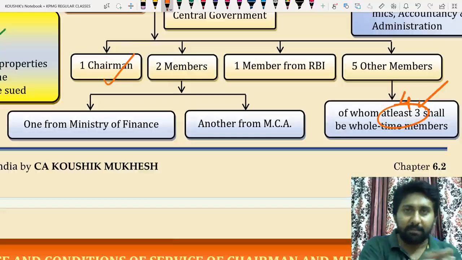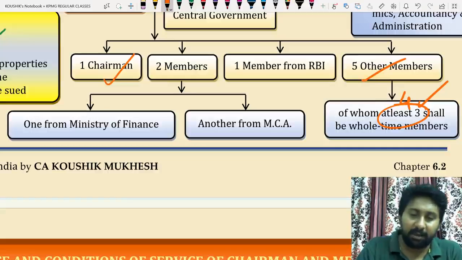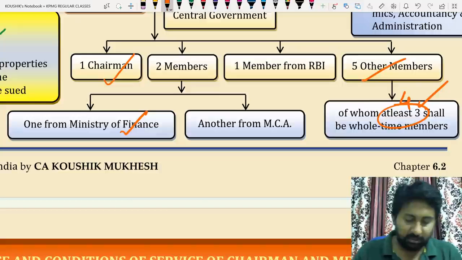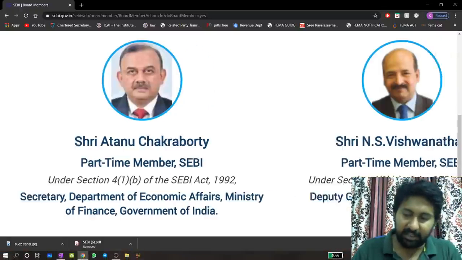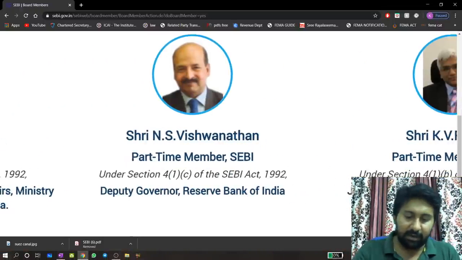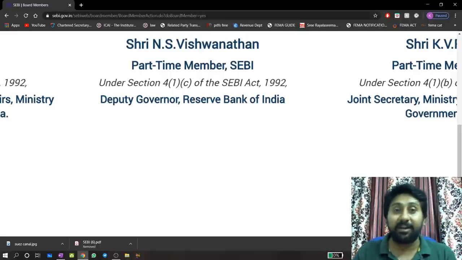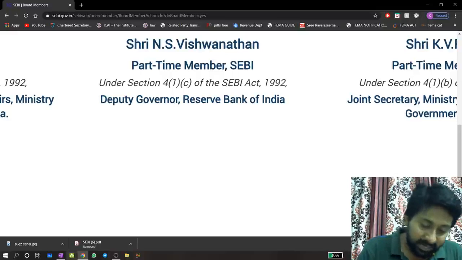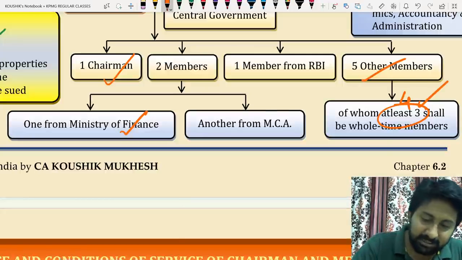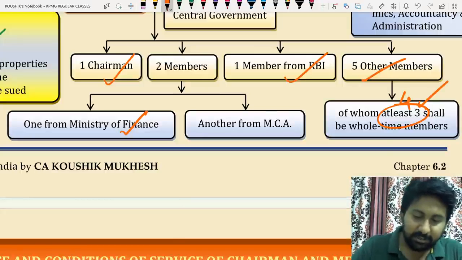Okay. Part-time members, 1 or 2; even 1 part-time member is allowed. 1 part-time member will come here. Satisfied. Chairman satisfied. 2 members, 1 from Ministry of Finance also satisfied. Let us check another condition. Vishwanathan, part-time member, Deputy Governor, Reserve Bank of India. Why is this person there? To satisfy the next condition. So this Reserve Bank condition is also satisfied.